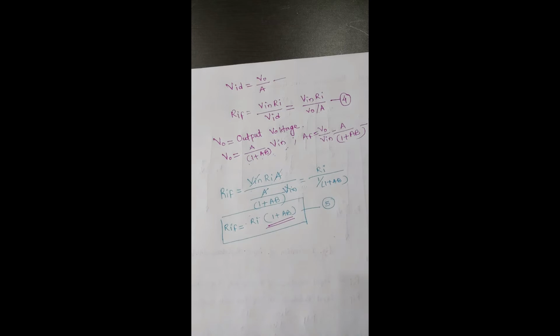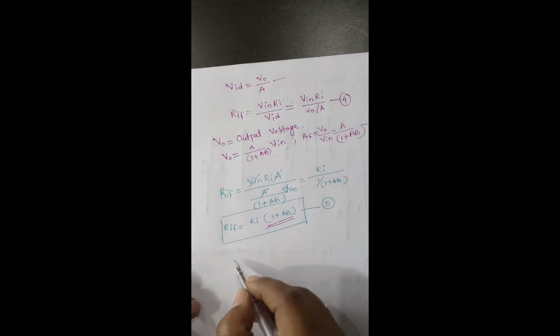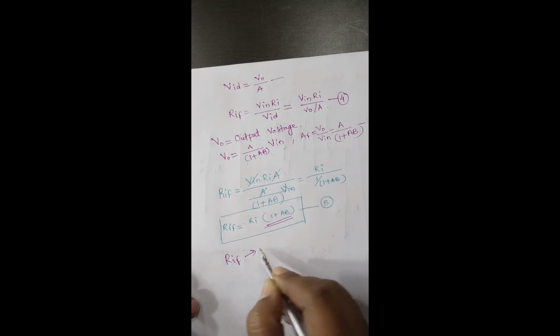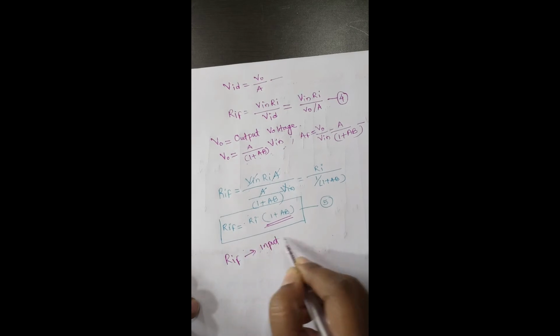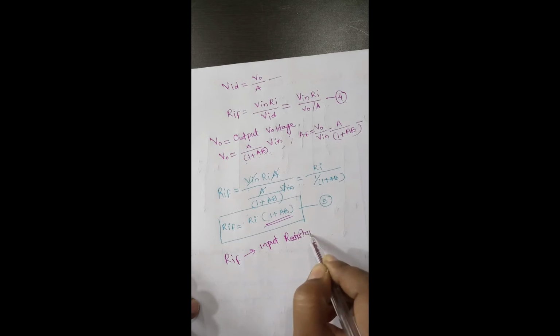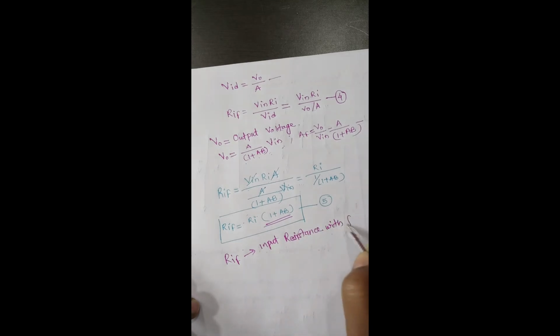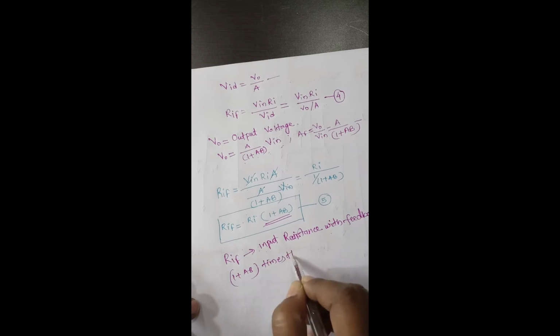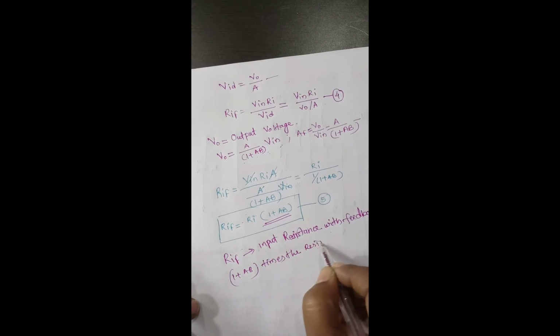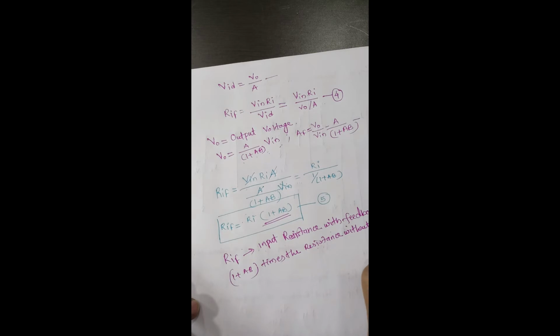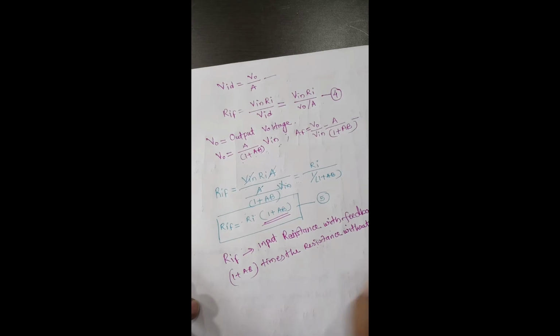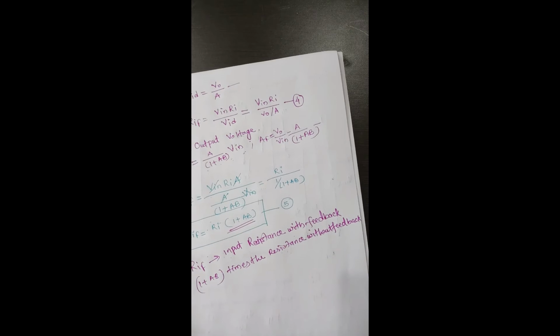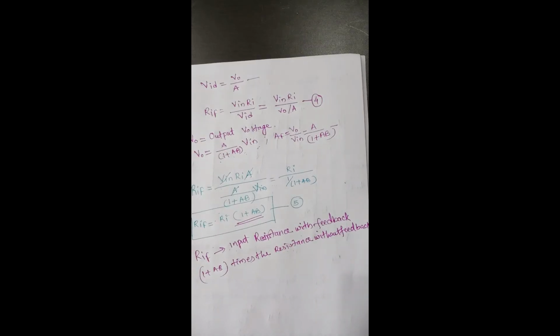Okay, so the other term is RIF, input resistance with feedback, which is 1 plus AB times the resistance without feedback. Okay, so what is it? 1 plus AB times the resistance without feedback.